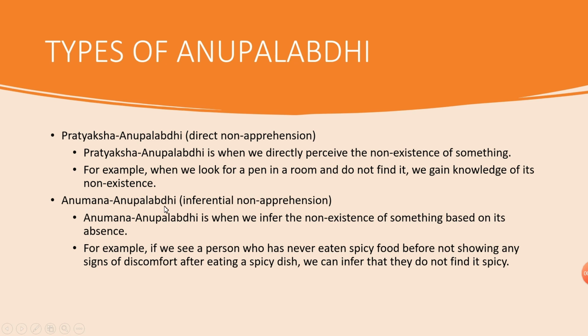Next is Anumana Anupalabddhi, that is inferential non-apprehension. Anumana Anupalabddhi is when we infer the non-existence of something based on its absence. They have given an example here: if we see a person who has never eaten spicy food before, not showing any signs of discomfort after eating spicy fish, we can infer that they do not find it spicy. I am just reiterating the example given here.